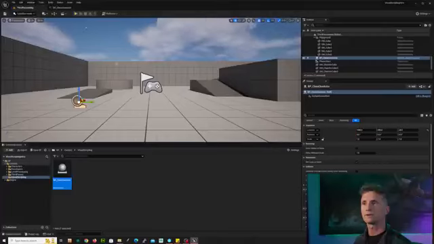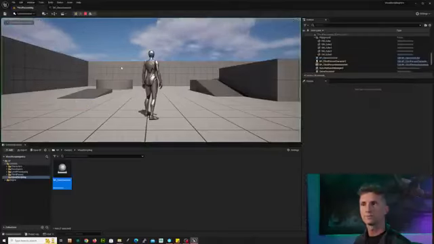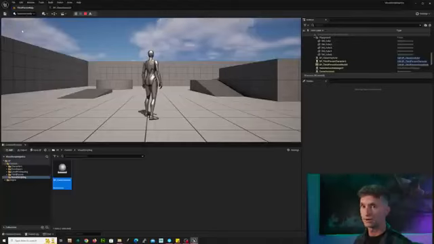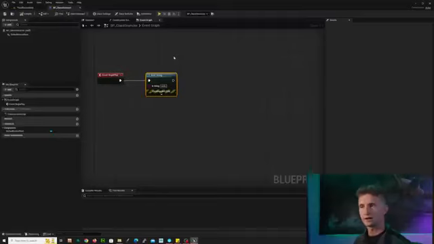So if we come back to our third person map, when we press play now, you'll notice in the top left, there's a little blue text that showed up. It said hello. It disappeared really fast. So let's stop, and let's go back to our print string and let's make some changes to it. Let's make it a lot longer so we can see it better.